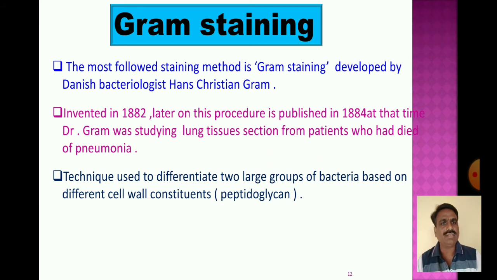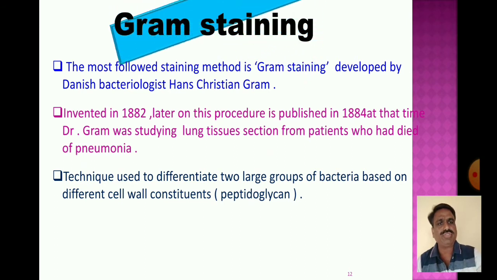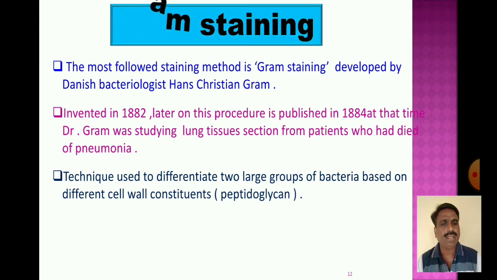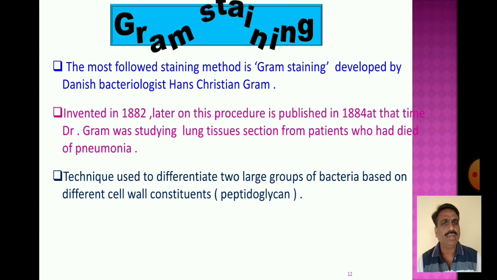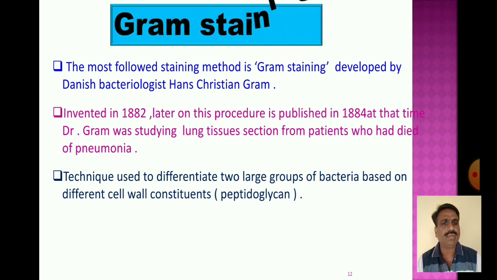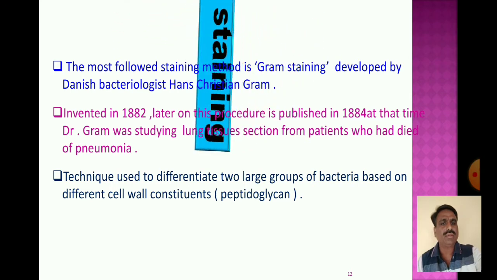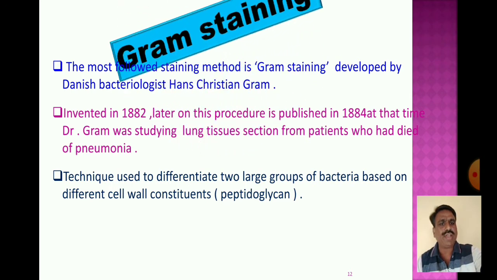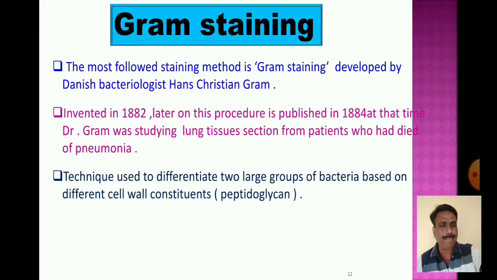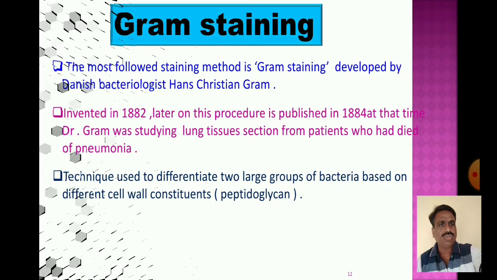So Hans Christian Gram. In the Gram staining procedure, Gram staining is used to differentiate a large group of bacteria based on different cell walls and different cell wall constituents, that is, peptidoglycan.